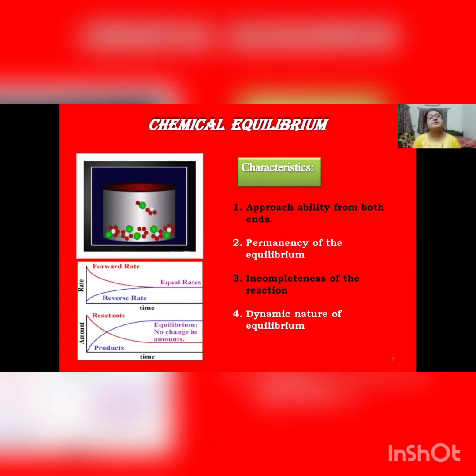Suppose in the given example of HI formation reaction, we have taken the equilibrium compositions of all the components. Only iodine is taken radioactive and all the other components are non-radioactive. Then it has been observed by radioactivity measurement from time to time that the radioactivity of iodine is decreasing while that of HI is increasing. The rate of decrease of radioactivity of iodine is equal to the rate of enhancement of radioactivity in HI. So this proves that the chemical equilibrium is dynamic in nature.